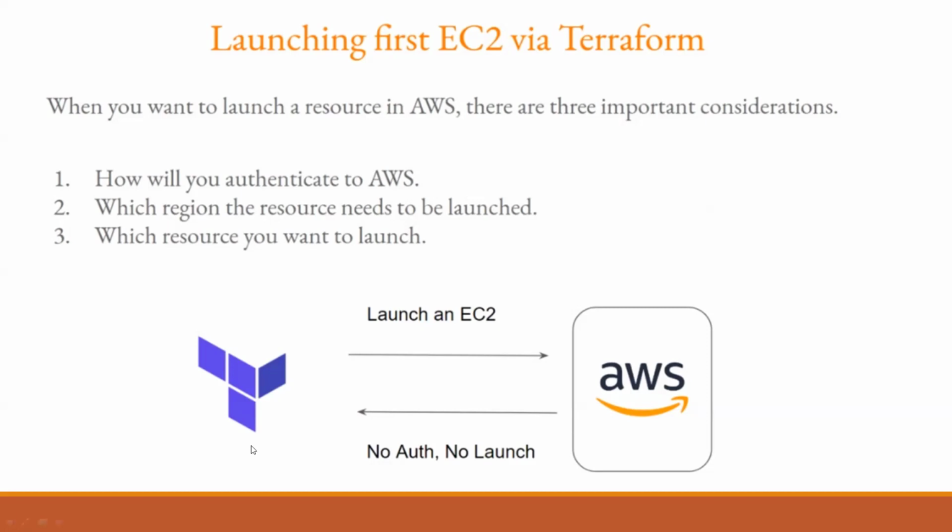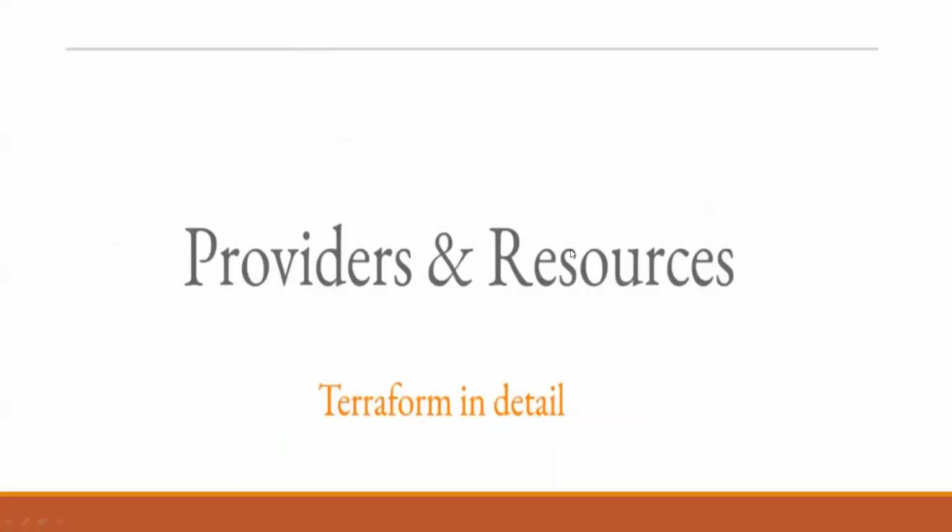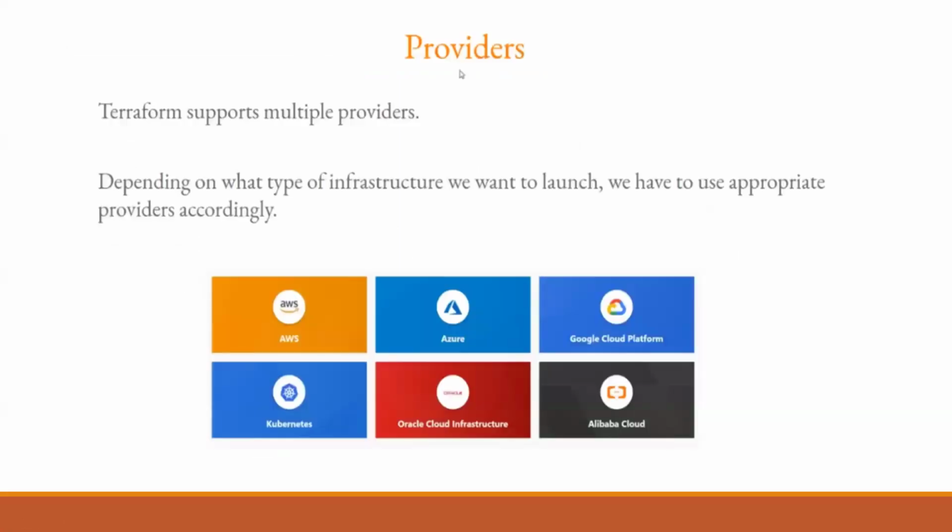So you already know, right? Important language: each provider has resources divided into multiple categories. Resources require a certain set of arguments based on the use cases. So what is a provider? And what is a resource?